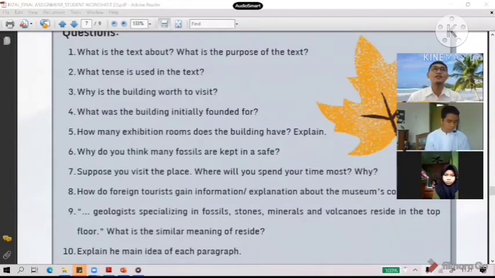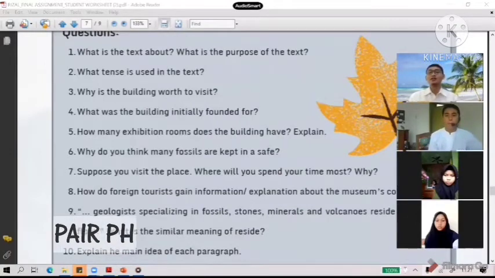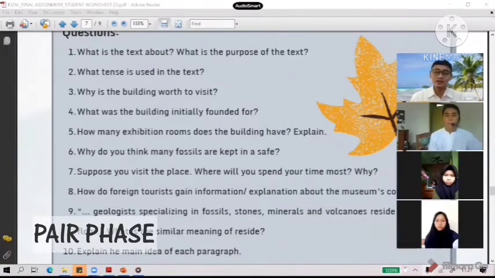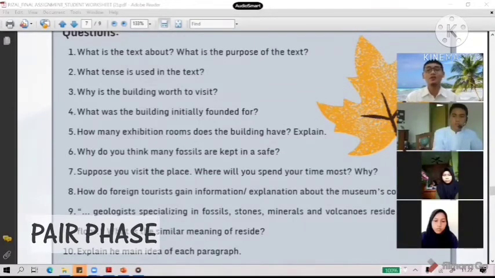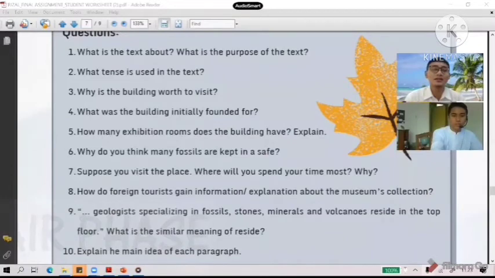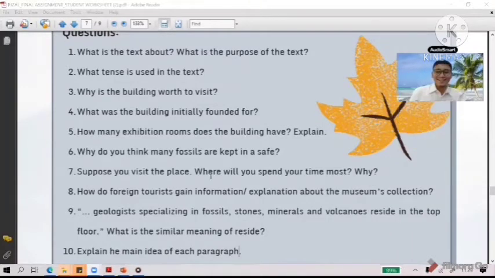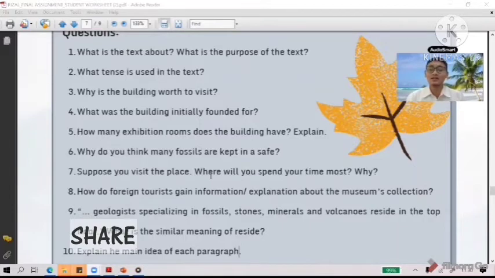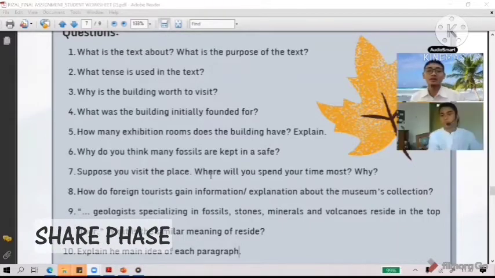Okay, it's already 10 minutes for the thinking phase now. It's the time for you to pair up with your classmate. Please discuss the answers of your own with your partner, okay? Well, all right. Have you done all to pair up? Yes, sir. Okay, thank you very much. Now it's time for you to share the ideas or the result of your discussion in the pair step. Can anybody share? Yes, sir.